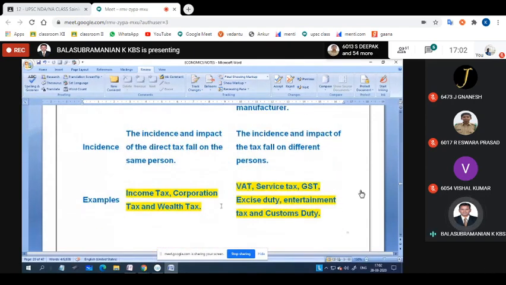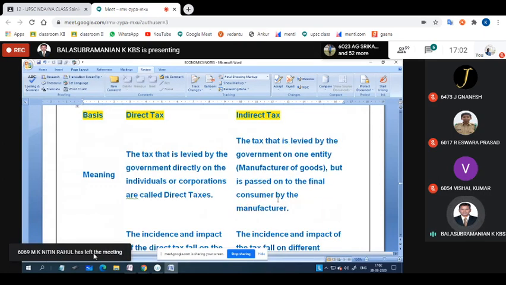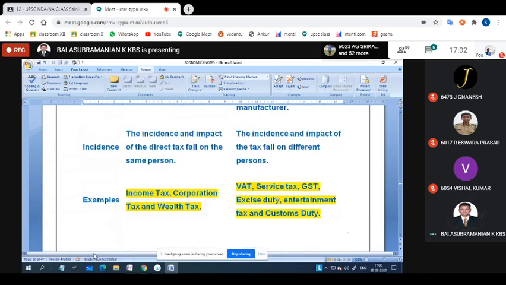They may give this many options and ask which type of tax it comes under, whether direct taxes or indirect taxes. For example, income tax is a direct tax; corporation tax, wealth tax, these 3 are also direct taxes. VAT, value added tax, service tax, GST, excise duty, entertainment tax, and customs duties all come under indirect taxes. Did you understand?